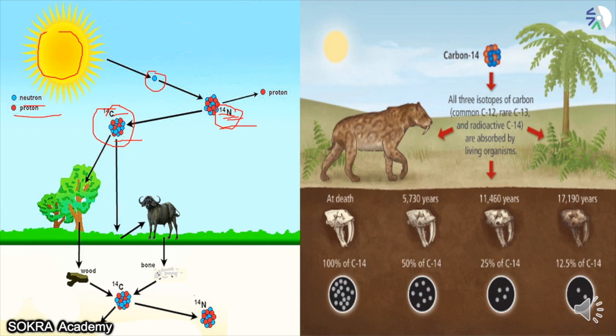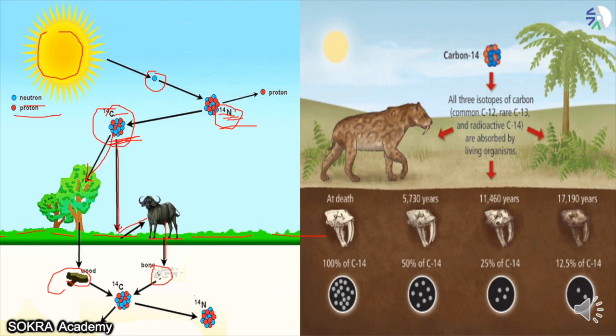Now once they die, what will happen? Trees are going to convert into wood, but these animals are going to convert into bones. Now what is going to be present on these bones? This radioactive carbon, and this is not going to be disintegrated. It does not matter if that is billion-year old or 20,000 years old, 30,000 years old. Some amount of radioactive carbon is going to be present in that structure, in the bone or the wood of the plant. And by studying this carbon, we can find out how old this animal is.